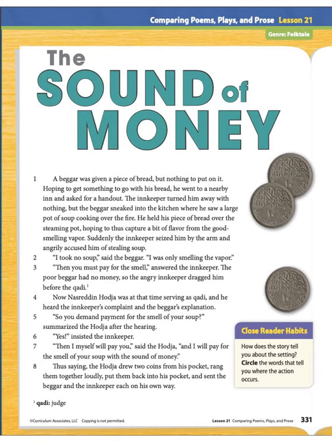Now let's look at our close reader habits. How does the story tell you about the setting? Circle the words that tell you where the action occurs. So tell me some words that explain the setting of the story.